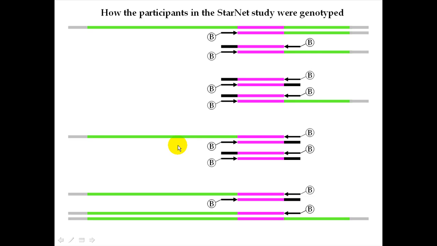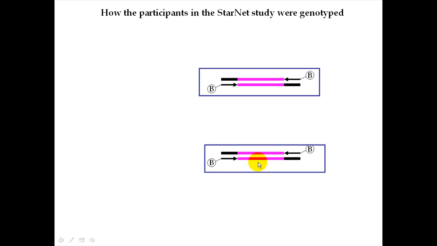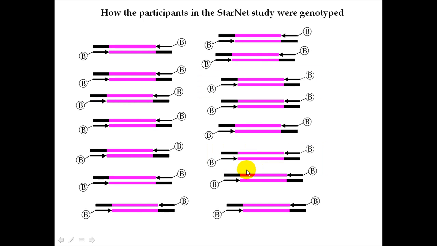So what we're saying is that if you let enough PCR cycles go, eventually you'll get copies of DNA that just have intron number 9 in it. So we'll get rid of the other extraneous stuff and focus in on the stuff that we're after during the PCR, which is just a bunch of these guys. And again, because the primers had biotin on them, that means that all of the intron number 9s that are produced are going to have 2 biotin tags on them.